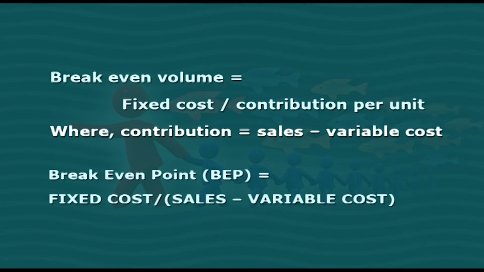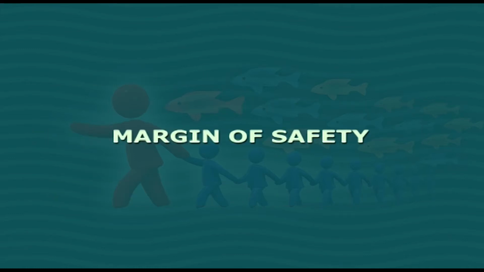So, if we want to derive in totality, break-even point is equal to fixed cost divided by sales minus variable cost.